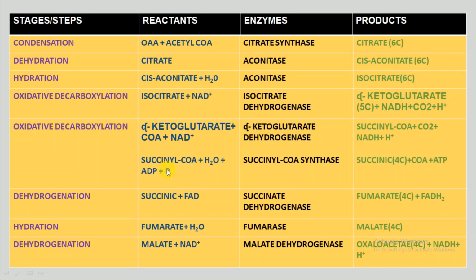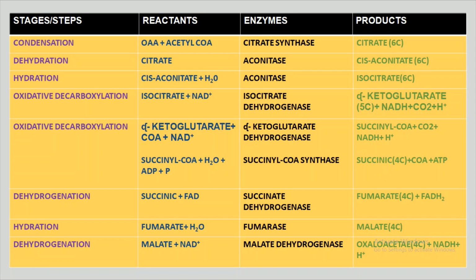This is the phosphate, which is produced when succinyl CoA is released and it provides energy with ADP. So now this will help in the production of ATP, and this is the only energy which is produced in the Krebs cycle, and the product formed is succinic acid, which is a 4-carbon molecule.